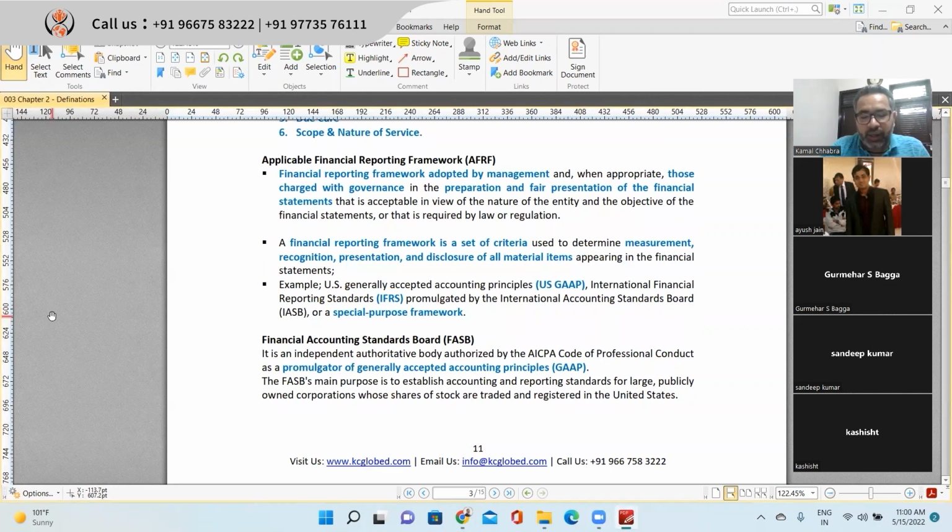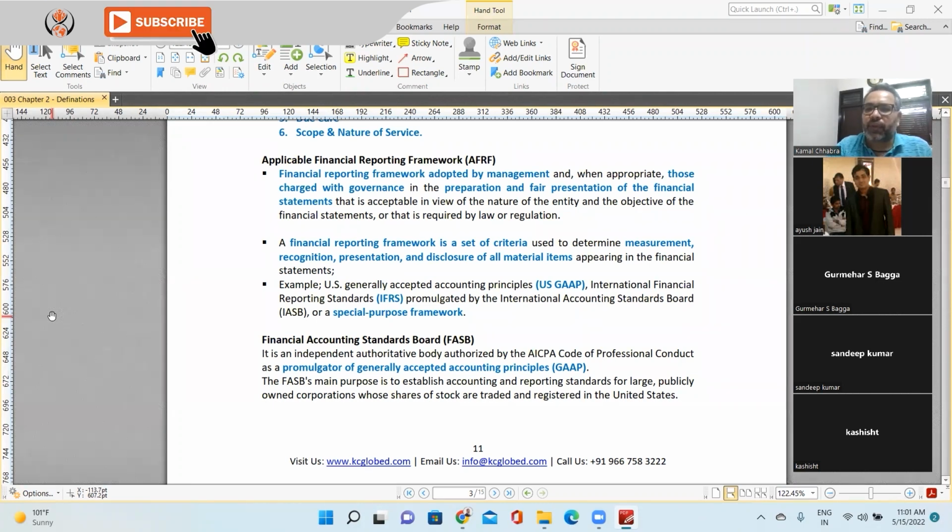And they take the responsibility for the preparation and fair presentation of the financial statements according to those respective frameworks, whether it's US GAAP, IFRS, or maybe, if they have a company in India, then Ind AS, right? Or if they are following any specific law or specific purpose accounting, then a special purpose framework.